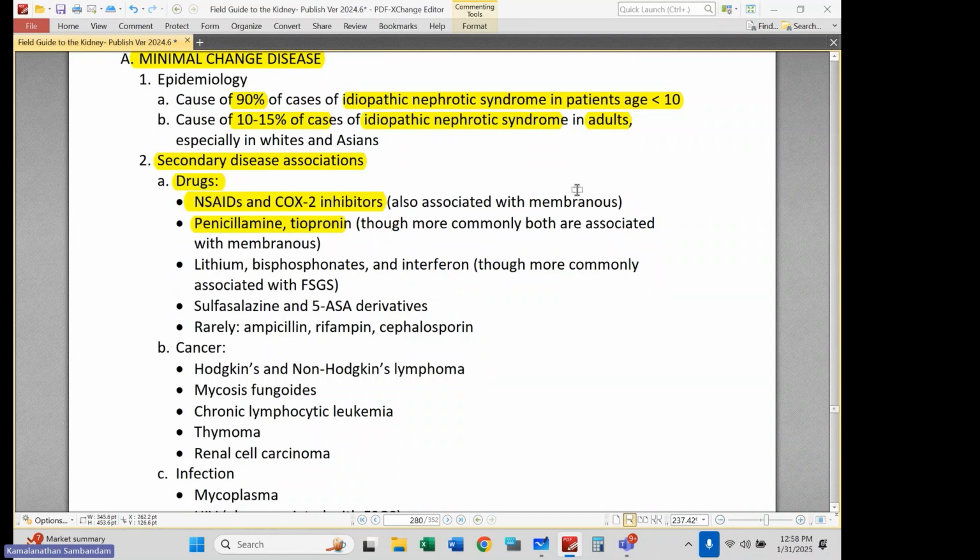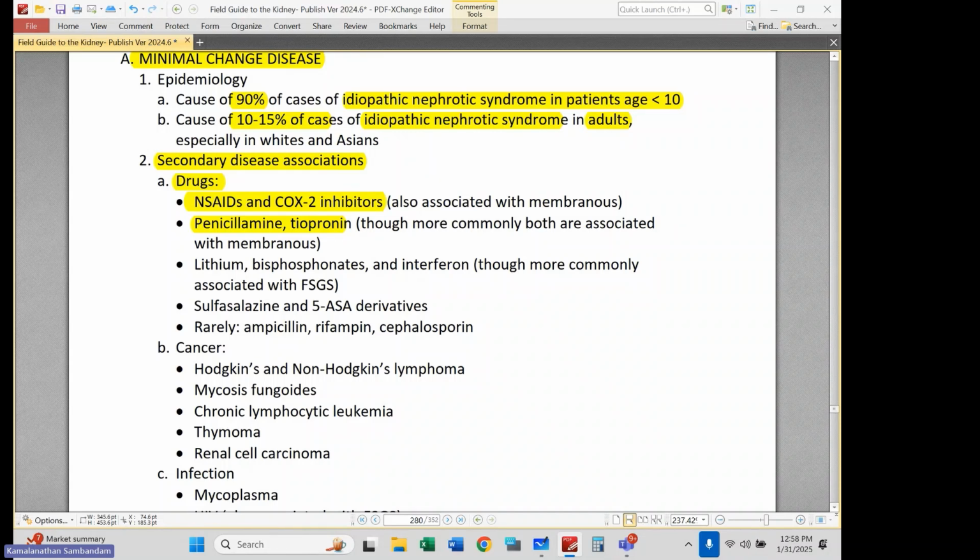Some people say this association of membranous with nonsteroidals is pretty iffy, but clearly there is an association with NSAIDs and minimal change disease. Classically, these patients who have minimal change disease from NSAIDs can also have interstitial nephritis. So that's well described: nonsteroidal induced interstitial nephritis with minimal change disease.